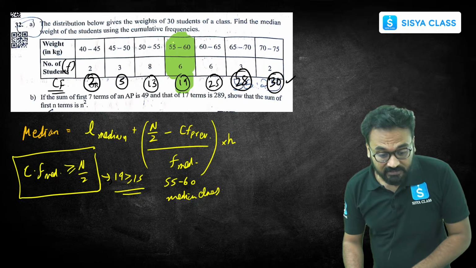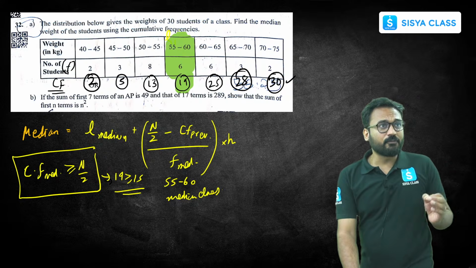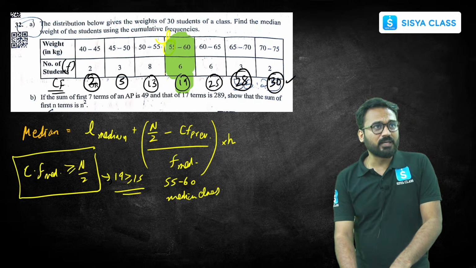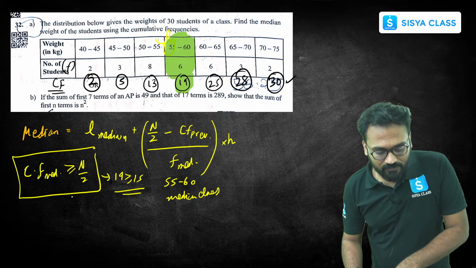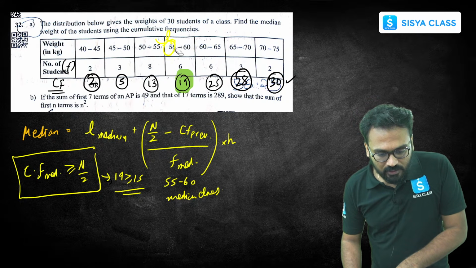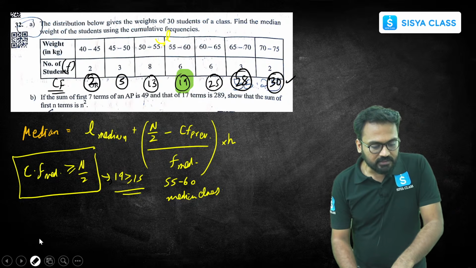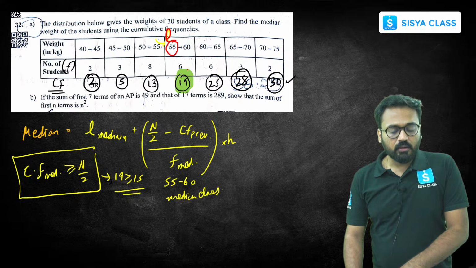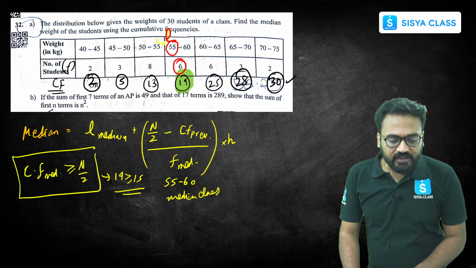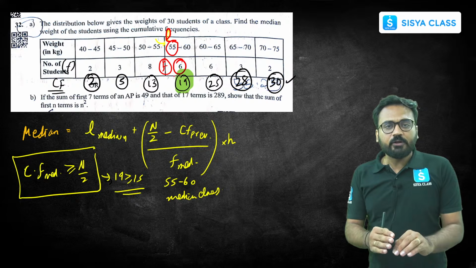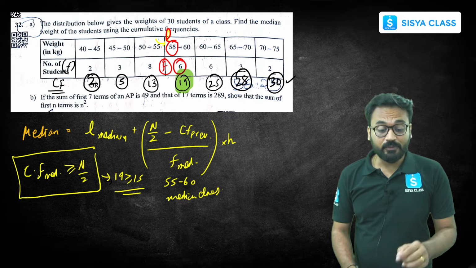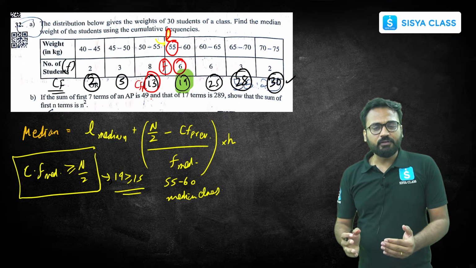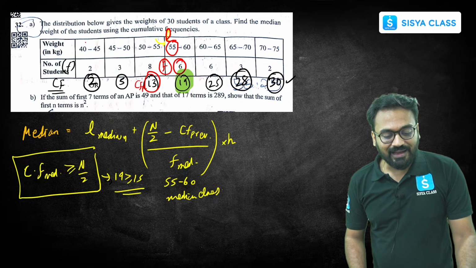Lower limit of the median class, L, is equal to 55. This one is 55. Let me write it in red color. L is 55. Frequency of the median class is 6. Cumulative frequency, not of the median class but of the previous class, is 13. Let's substitute these values. One more important thing, h is the class size.